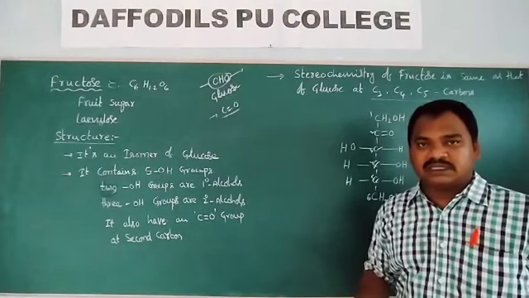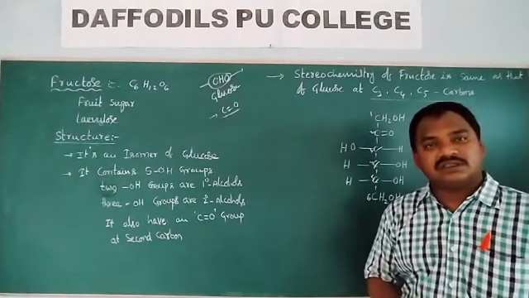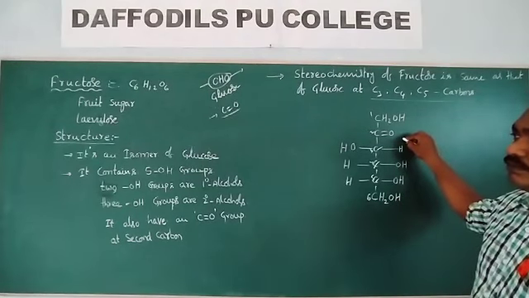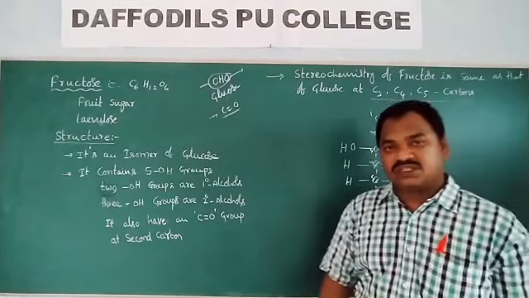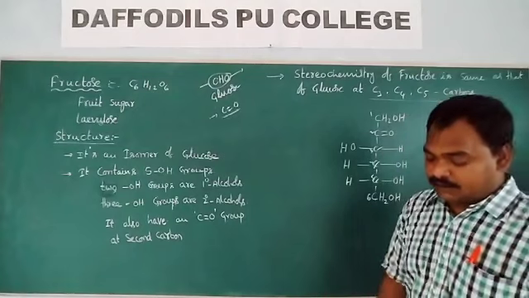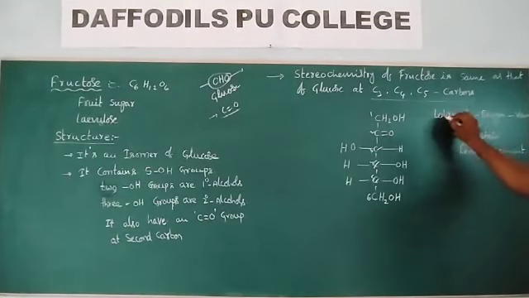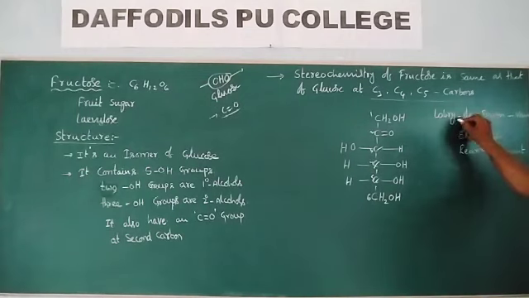But in actual cases, fructose also is a reducing sugar. It is due to the Lobry de Bruyn-van Ekenstein rearrangement.